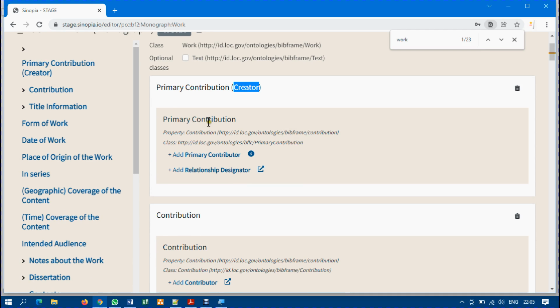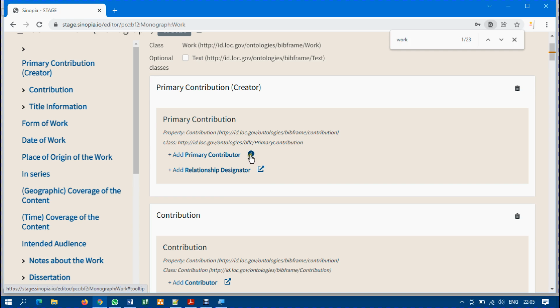Okay, so now we are going to be dealing with primary contribution, and what you need to do is to click on add. But before I continue, let me bring your attention to something that we talked about before.